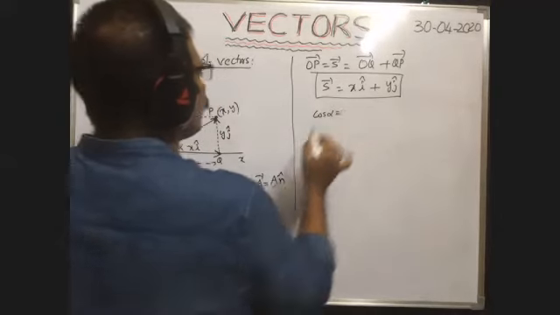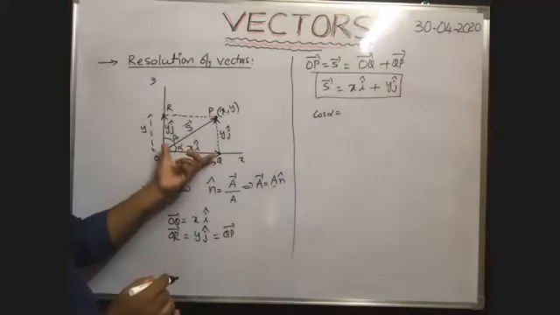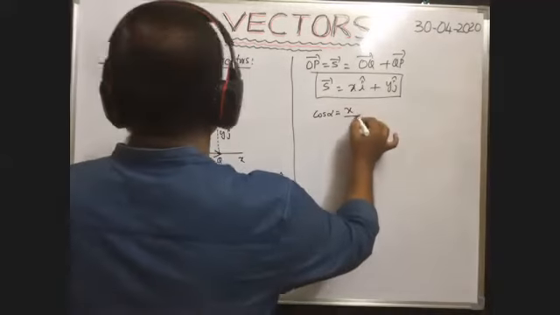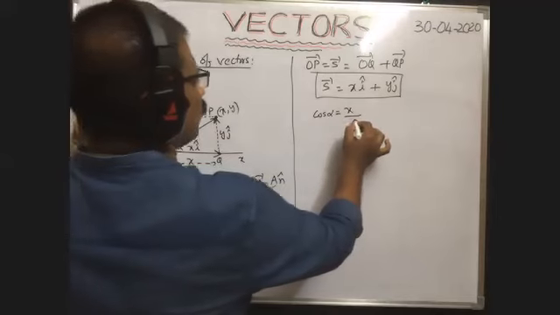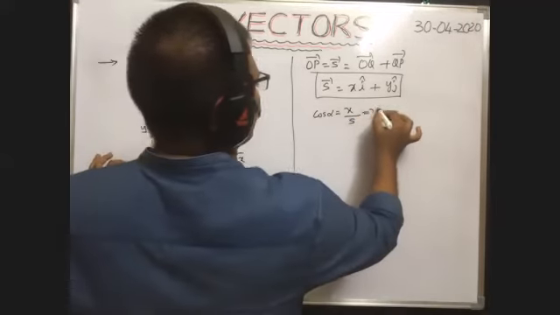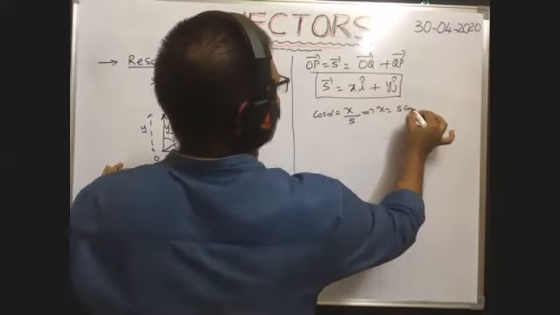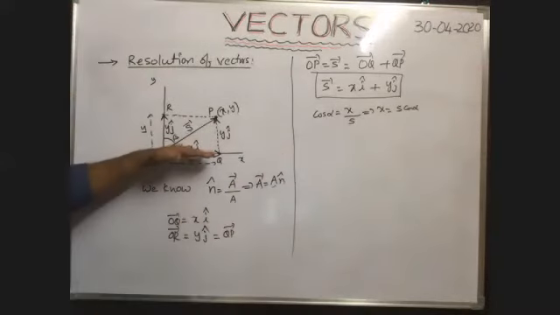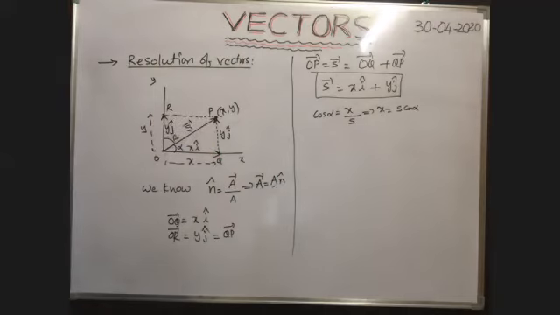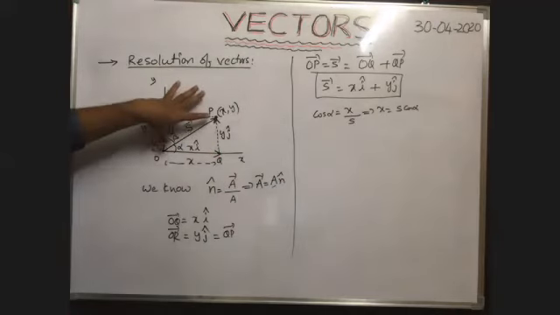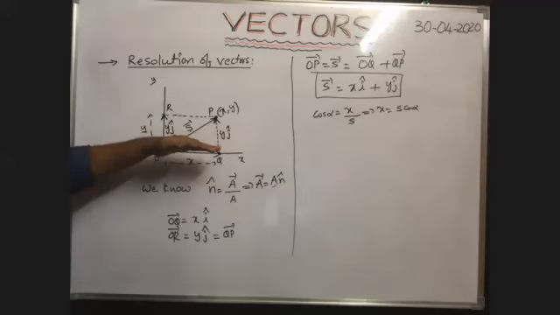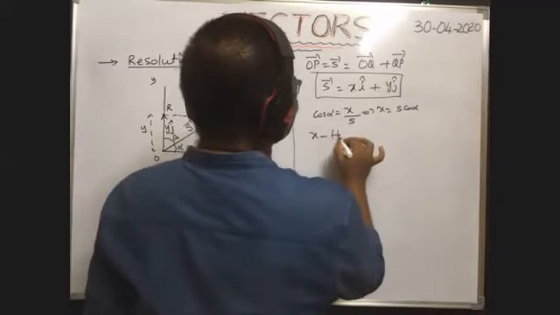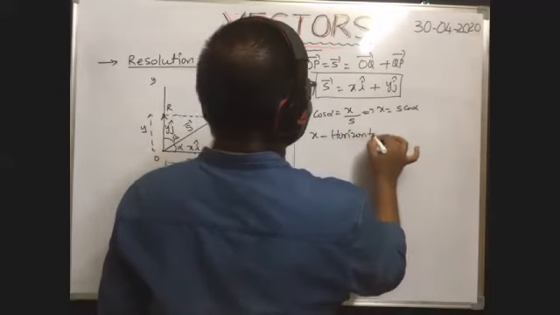Cos alpha is equal to magnitude of this by magnitude of this. Magnitude of this means x, by magnitude of this means s bar, modulus, means s. Implies x is equal to s cos alpha. This s cos alpha is called the horizontal component of this given vector s bar. The magnitude of this vector along x-axis is called the horizontal component of this vector. That's why x is the horizontal component.